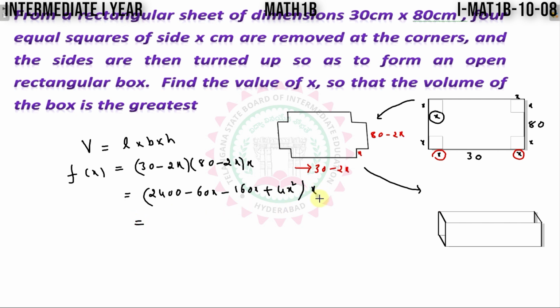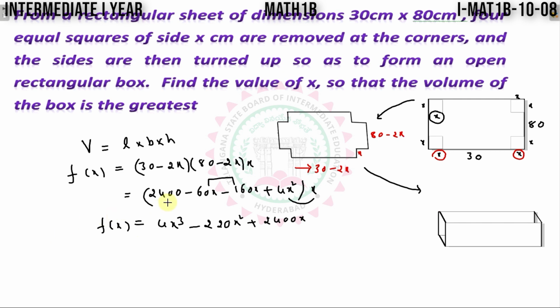So again on simplification, this is 4x cube. If I add these two, I will get minus 220x square plus 2400x. This is a function. For this function we have to find the maximum or minimum.